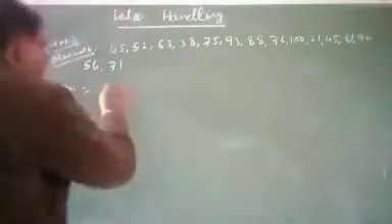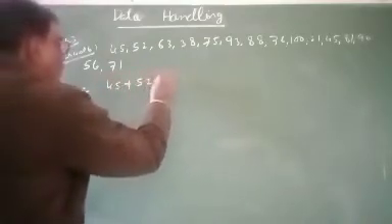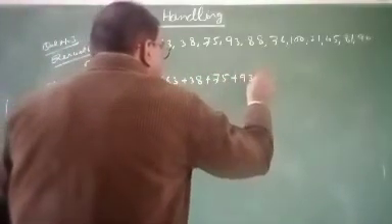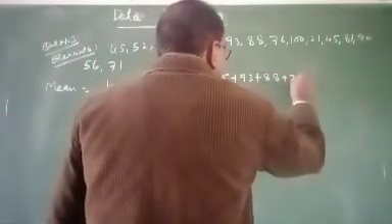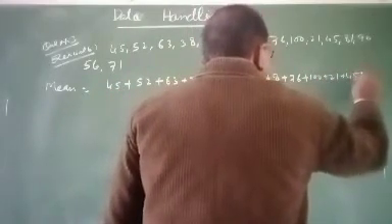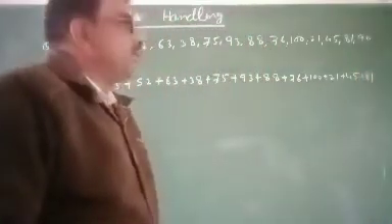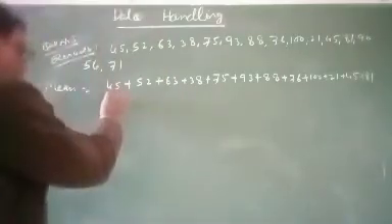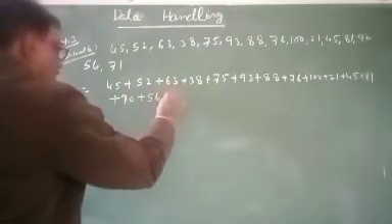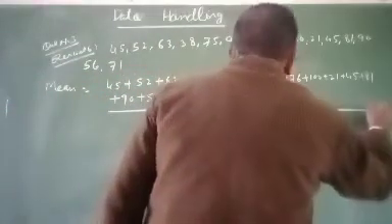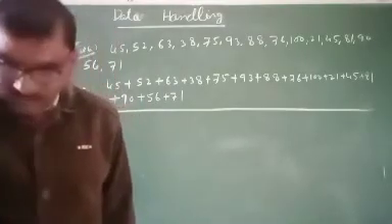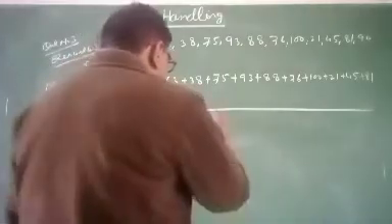Here we have 25 plus 52 plus 63 plus 38 plus 75 plus 93 plus 88 plus 76 plus 100 plus 21 plus 45 plus 81 plus 81 plus 90 plus 56 plus 71, divided by the total number, which is 15, because the number of students is 15. Therefore we divide by 15.